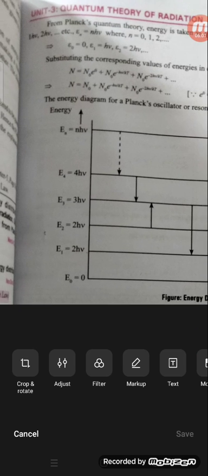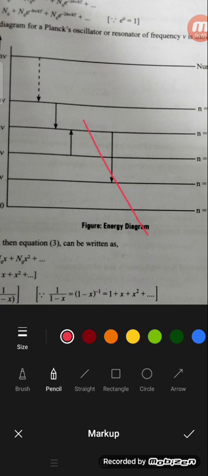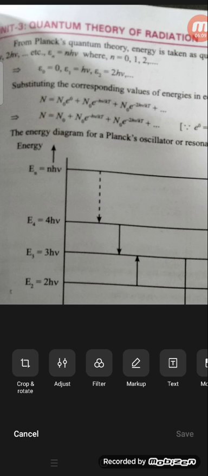Now substitute these E values in equation 2. Then N = N0 e^0 + N0 e^(-hν/kT), substituting hν in place of E in equation 2.